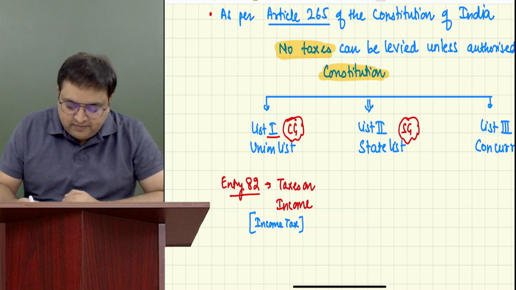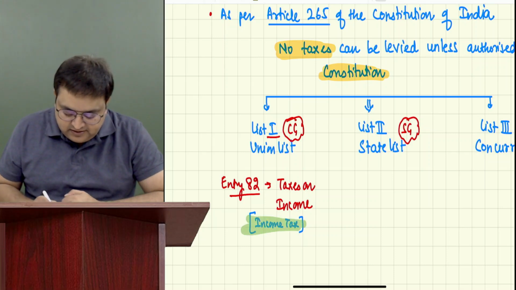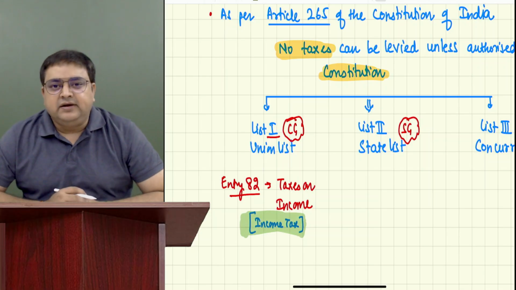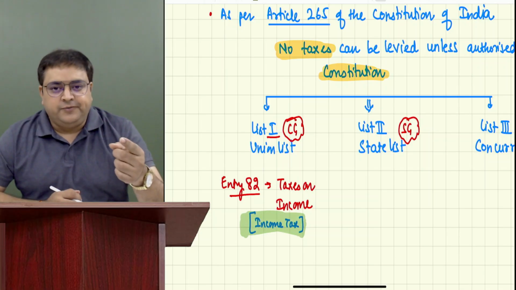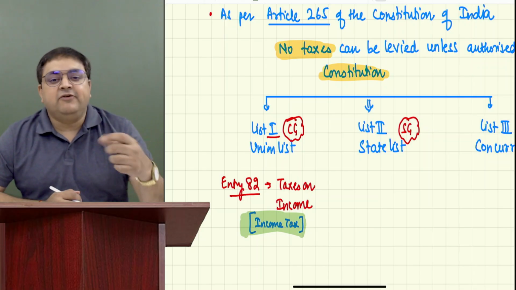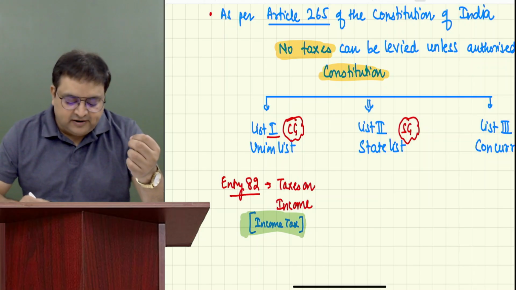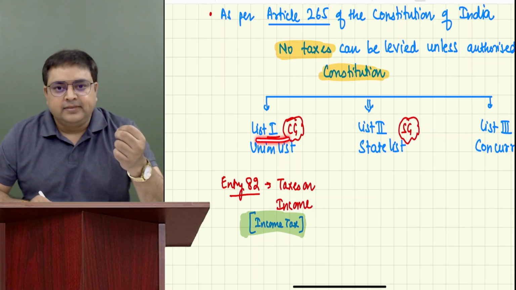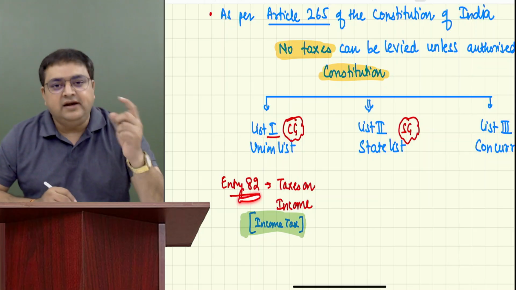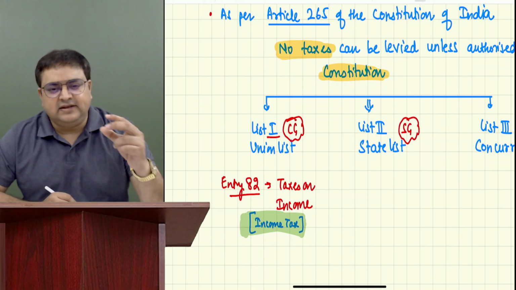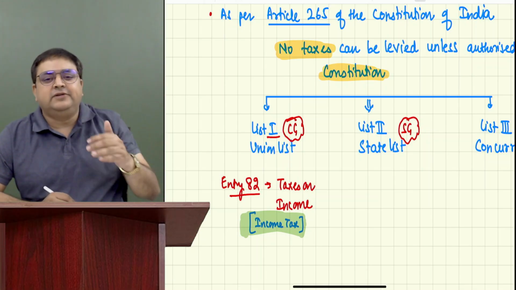Guys, it will not come in your examination, but this is just the basic thing which you should know, that income tax is a central law. And if somebody asks you why it is a central law, you can tell them because it is part of list 1. And in which entry is it given? Entry number 82. Entry is nothing but point number 1, point number 2, point number 3, and so on.